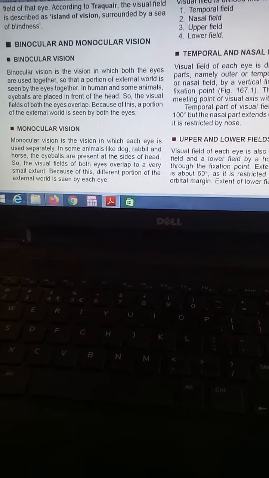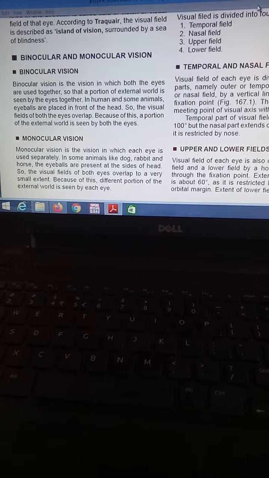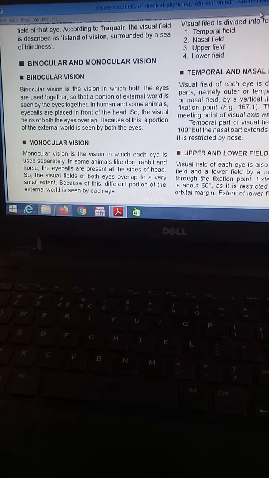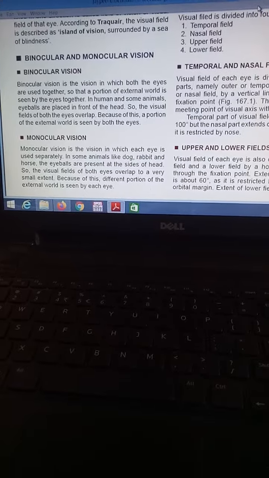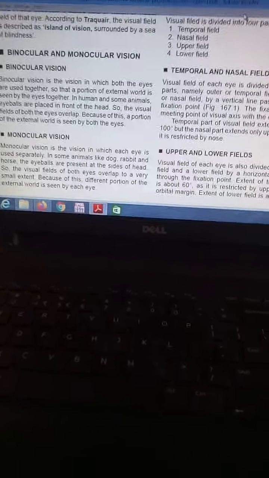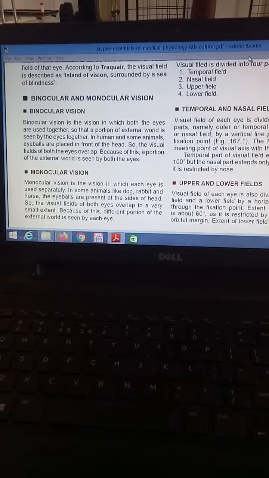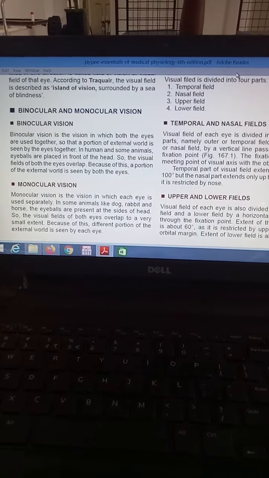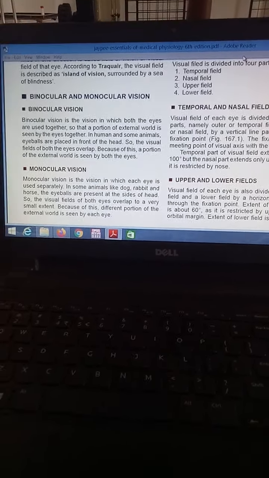Because of this overlap of both the eyes and because of this visual field, we can see the proper picture and the proper vision from both the eyes.